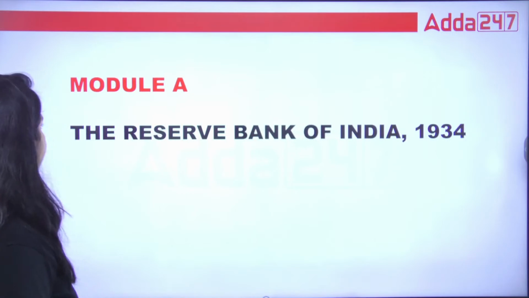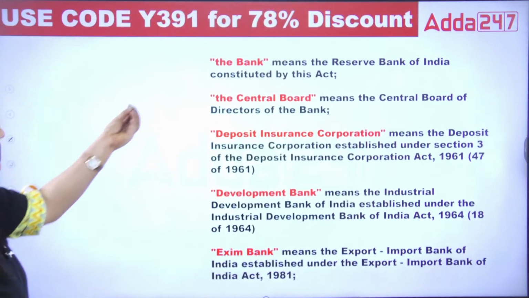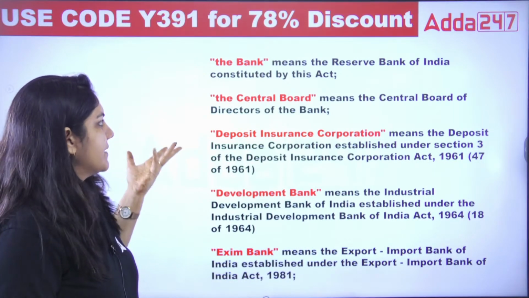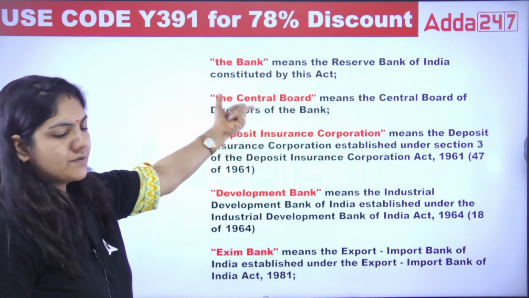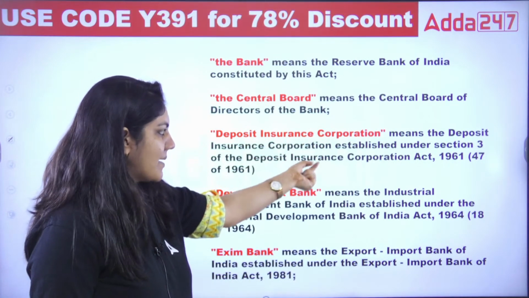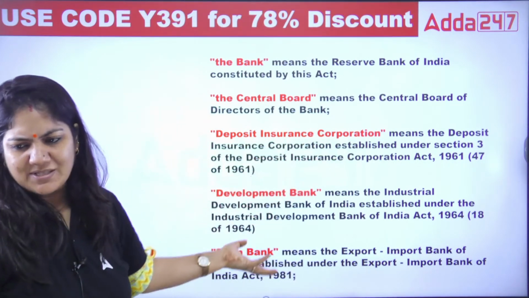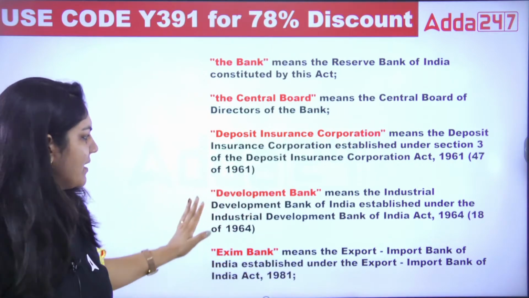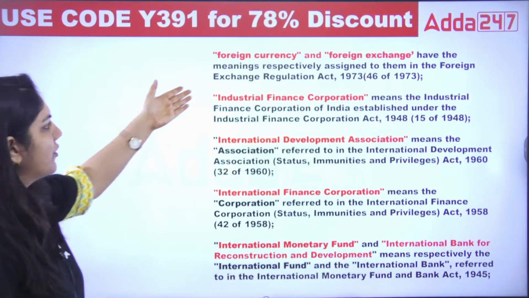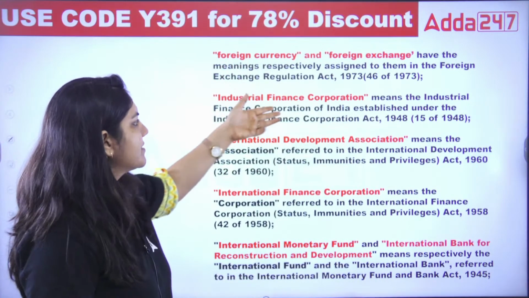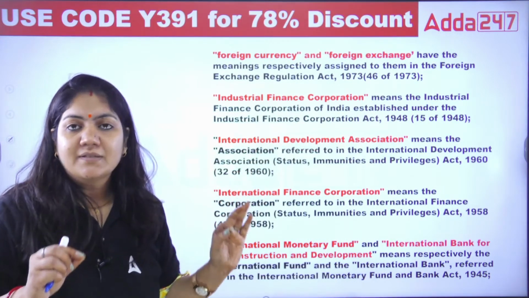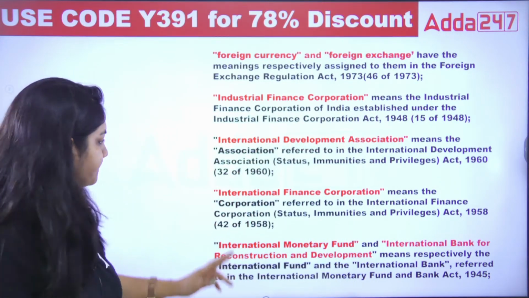And the Reserve Bank of India, that is too easy. What is bank? Reserve Bank of India constituted by this act, Central Board of Directors of the bank, Deposit Insurance Corporation established under this act. That is so easy, no need to learn this. Exim Bank, Industrial Finance Corporation, International Development Association: these definition terms are not important.